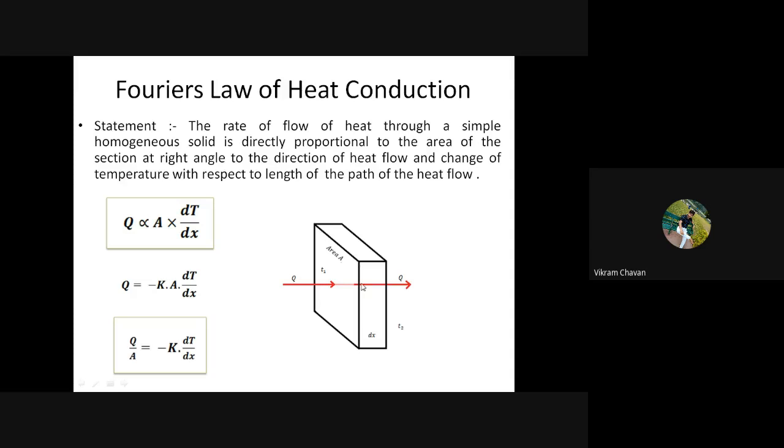Obviously this area, with this height and this length. This area is perpendicular to the direction of heat flow.